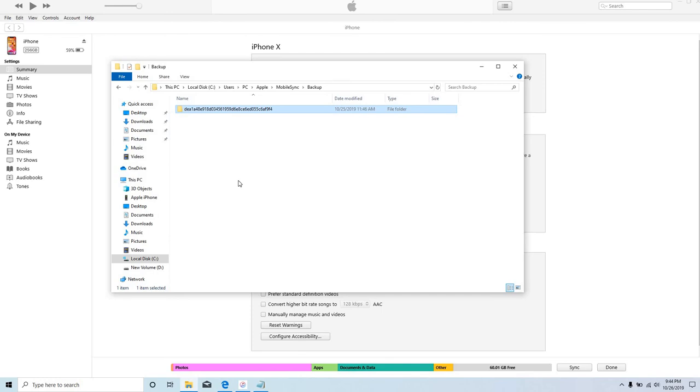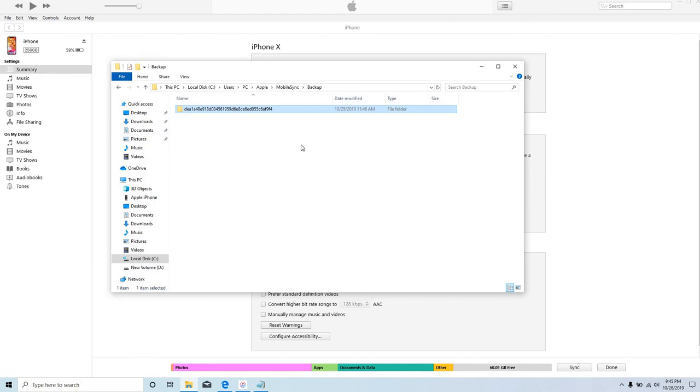So your free space should be at least twice as much as the size of your backup folder. So if you have a small hard drive, say 64 or 128, and you have a 256 gigabyte iPhone, odds are you're not going to be able to restore it.